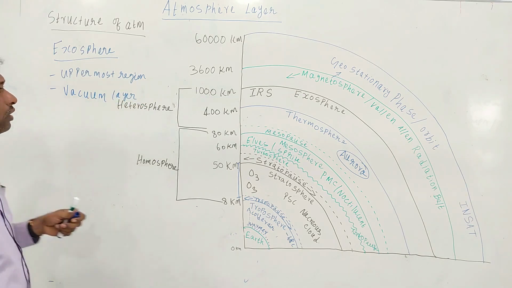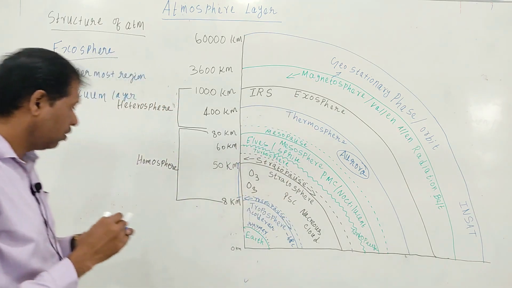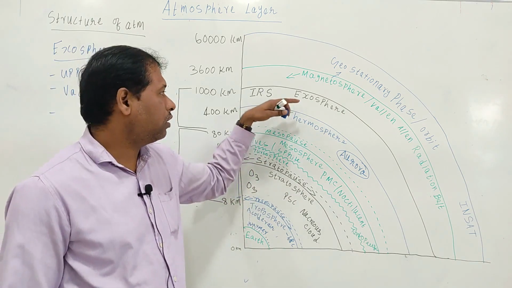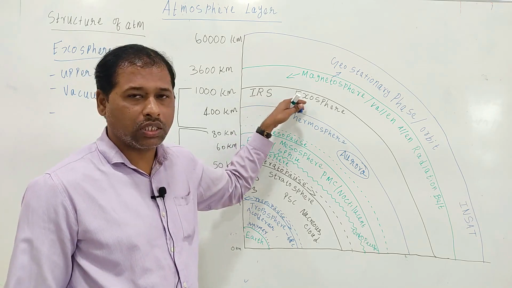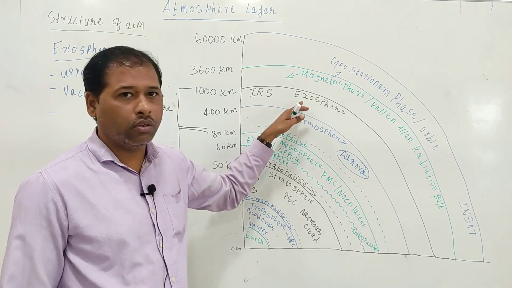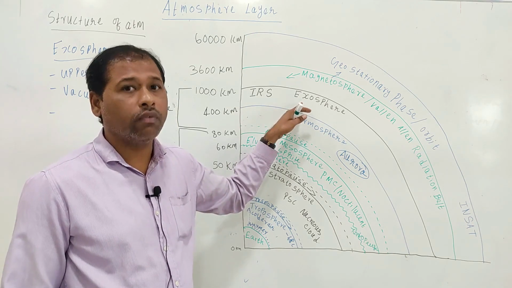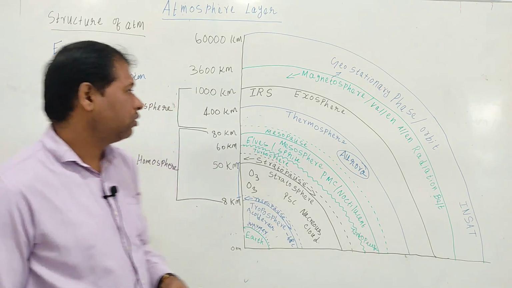No, scientists do not all agree that the exosphere is considered a separate layer, so the exosphere is not considered a separate layer of the Earth's atmosphere.